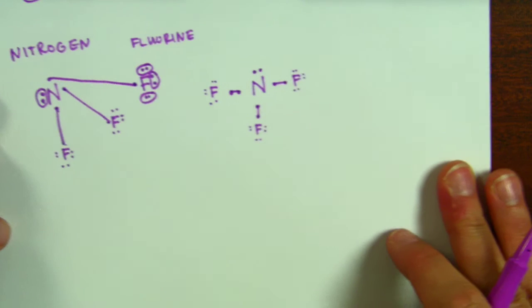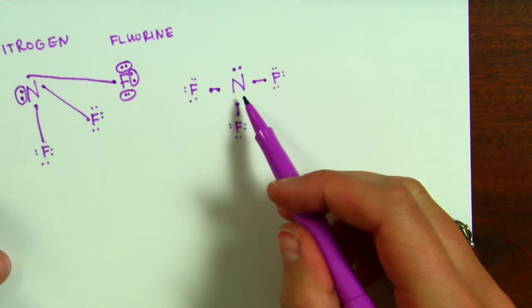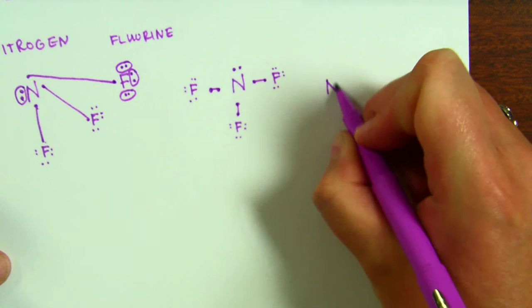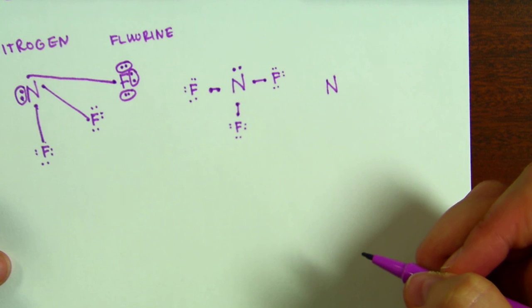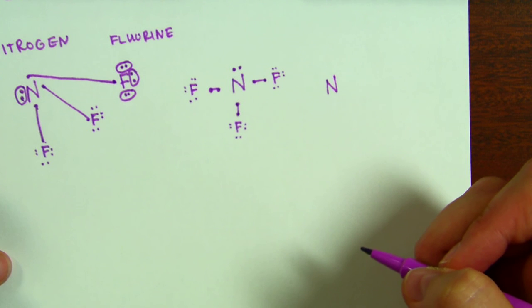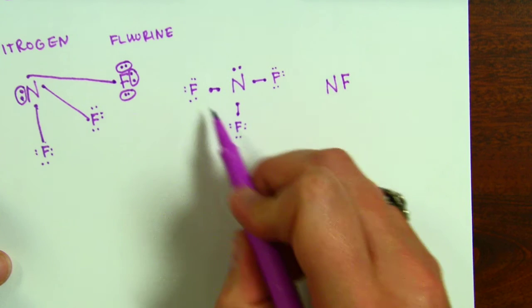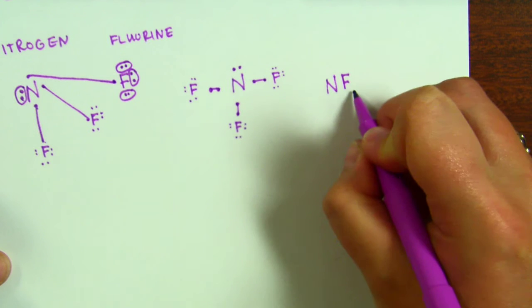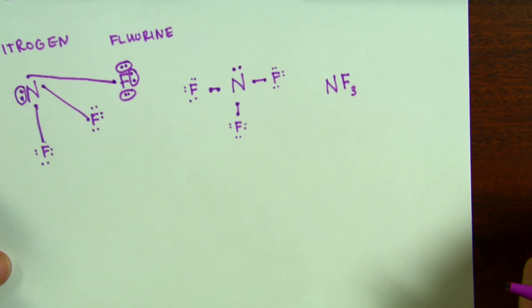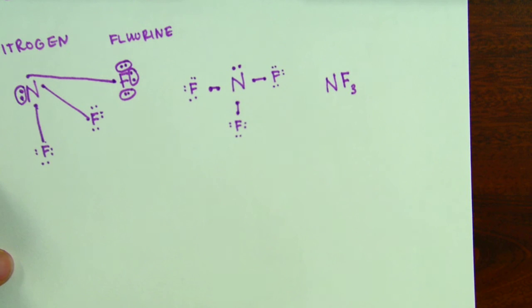Now we're going to write the formula. So we always start our formula with the central atom, which is nitrogen. We have 1 of them, but like I said on the previous problem, the 1 is understood. And then we have fluorine atoms. We have 1, 2, 3. So our subscript will be 3. And that is your formula when you make a covalent bond with nitrogen and fluorine.